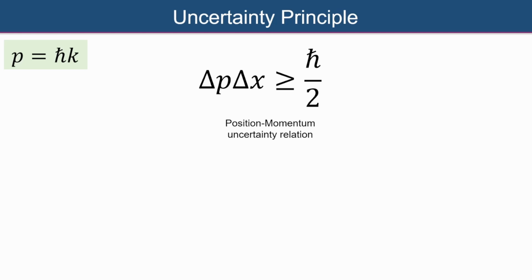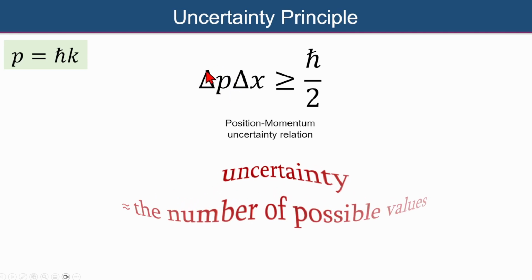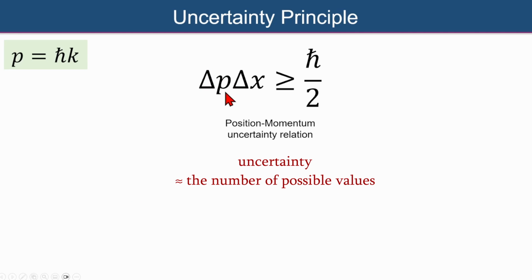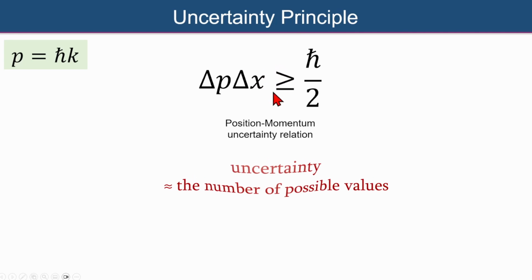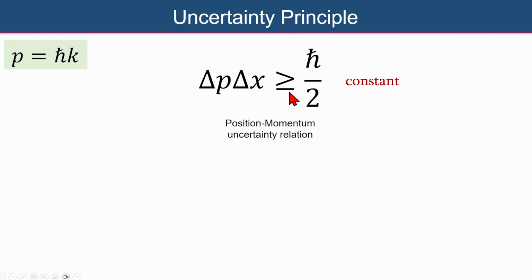So how then does that relate to Heisenberg's uncertainty principle? Well, we can see that the uncertainty in momentum of a particle multiplied by the uncertainty in the position of a particle, according to this principle, must always be greater than or equal to some constant, in this case h cross over 2. So what do we mean by uncertainty?